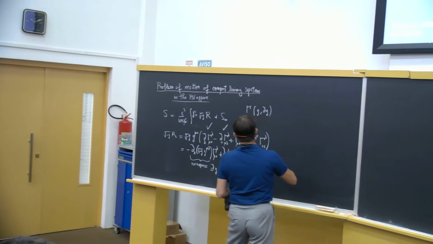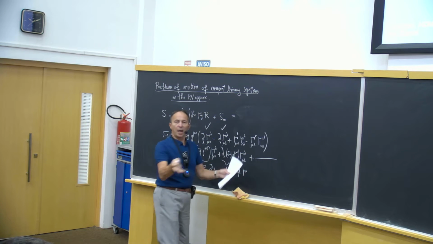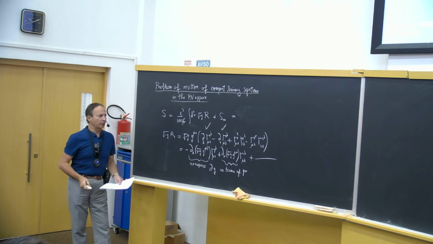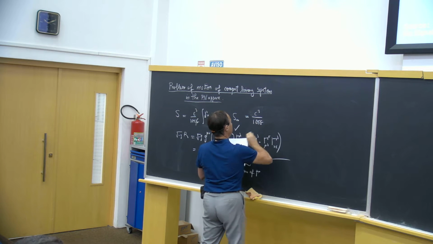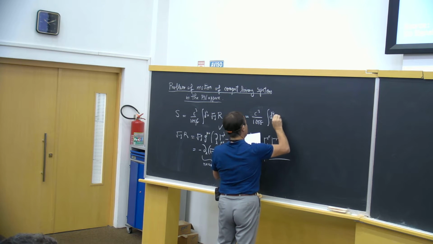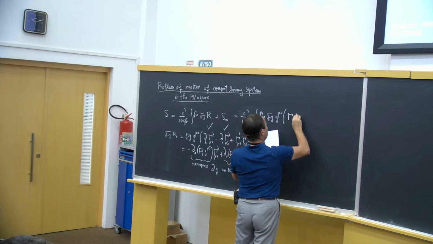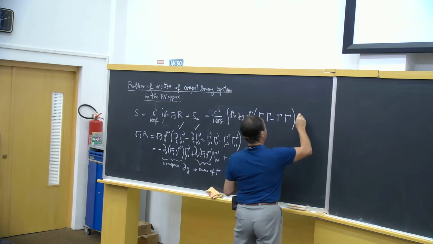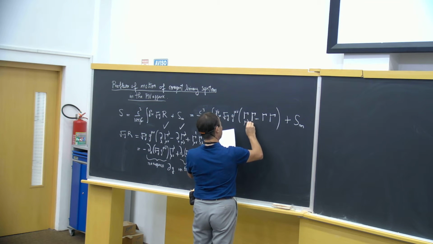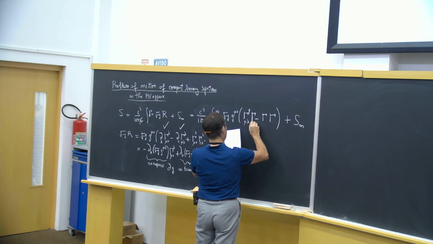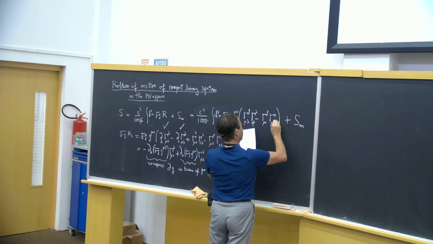So the Landau-Lifshitz form of the action is obtained to be, and I would like to encourage you to redo this calculation to be convinced, c^3 over 16 pi G integral d^4x square root of minus g, g^{mu nu} (Gamma^lambda_{mu rho} Gamma^rho_{nu lambda} minus Gamma^lambda_{mu nu} Gamma^rho_{lambda rho}), plus the matter action, and the Christoffel symbol.